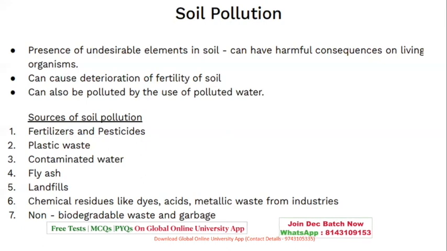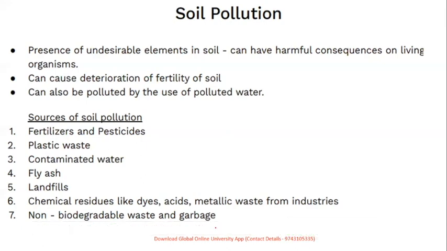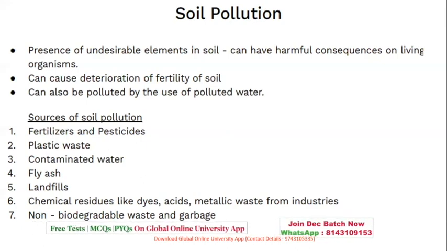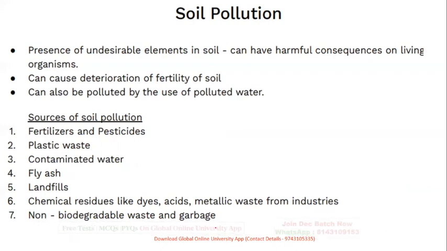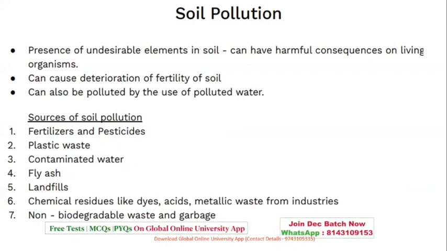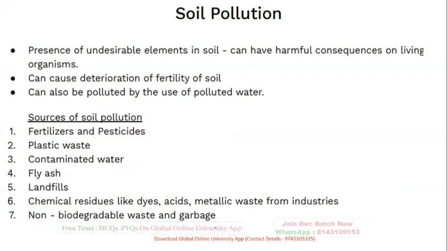So the sources can be fertilizers, pesticides, plastics, contaminated water, fly ash, landfills, and chemical residues like acids, metallic waste from the industries, and non-degradable waste and garbage.